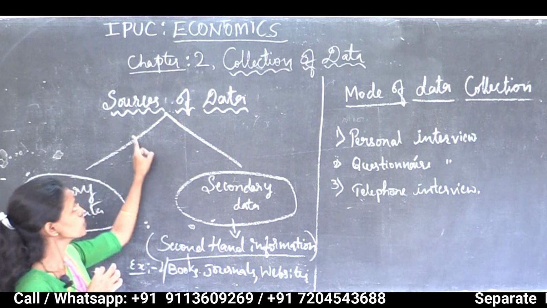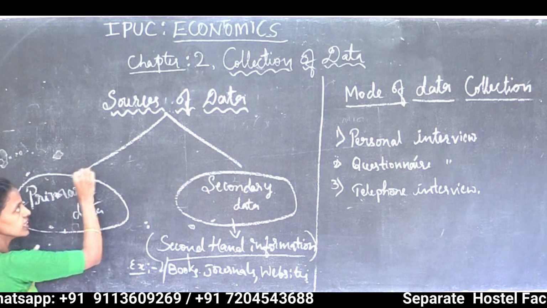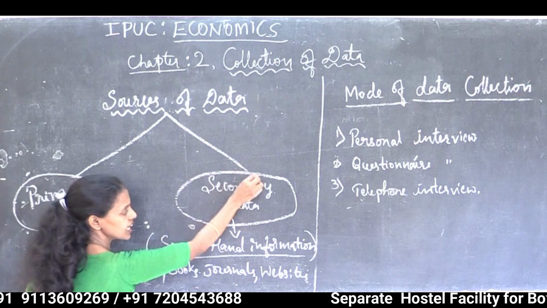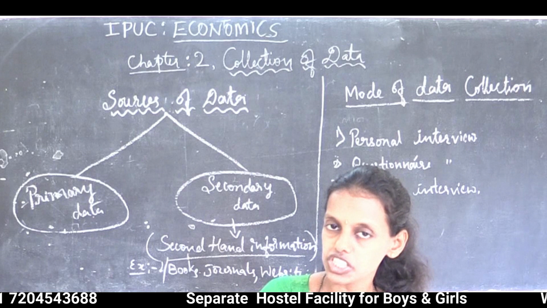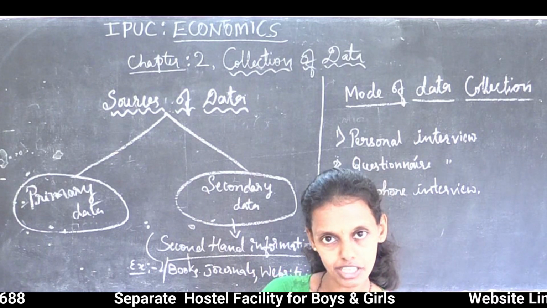So there are two sources of data, one is primary data, the other one is secondary data. Primary data is first hand information, secondary data is second hand information.